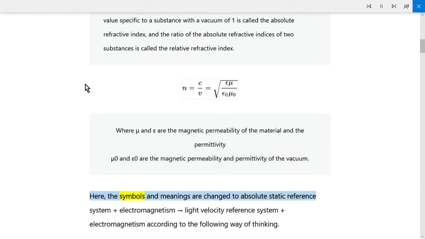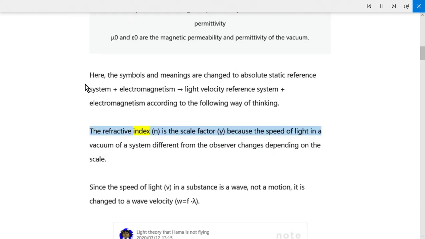Here, the symbols and meanings are changed to absolute static reference system and electromagnetism rightward arrow light velocity reference system and electromagnetism according to the following way of thinking. The refractive index, n, is the scale factor, gamma, because the speed of light in a vacuum of a system different from the observer changes depending on the scale. Since the speed of light, v, in a substance is a wave, not a motion, it is changed to a wave velocity, w equals f lambda.